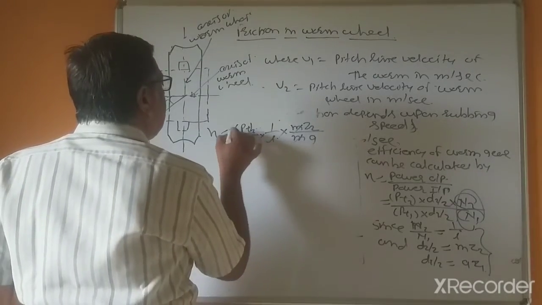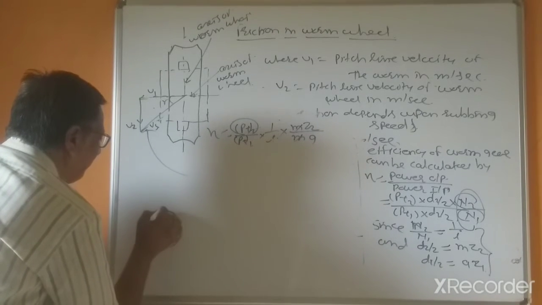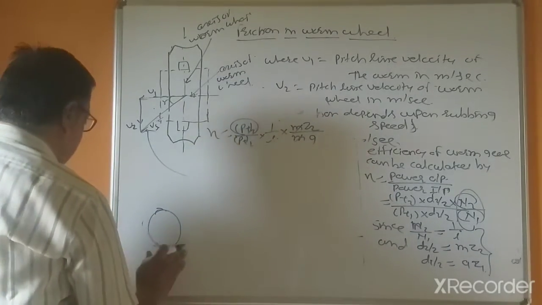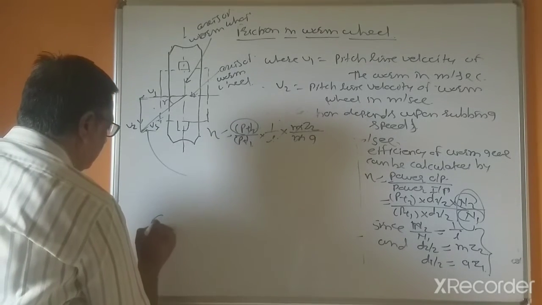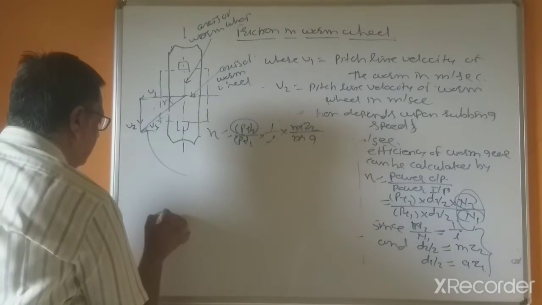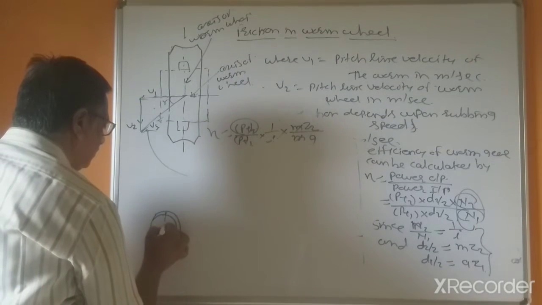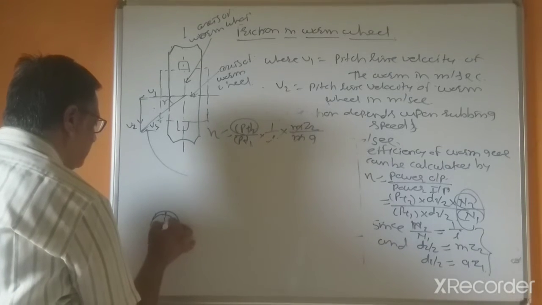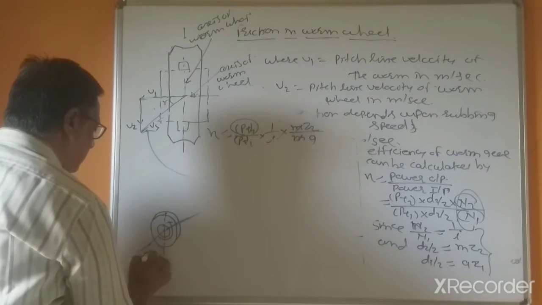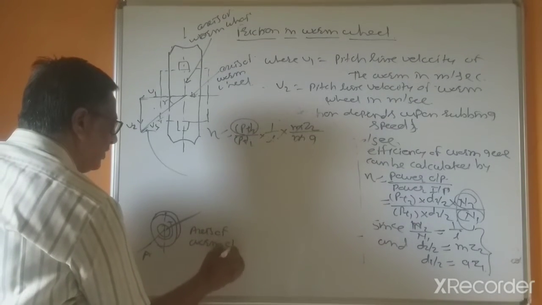Now PT2, suppose this is the worm shaft, for this worm shaft, because this worm shaft is small, and this is its contact point, and suppose this rotates anti-clockwise, and this is axis A, the axis of the worm shaft.